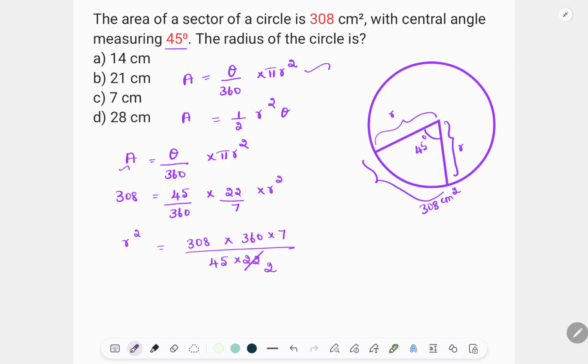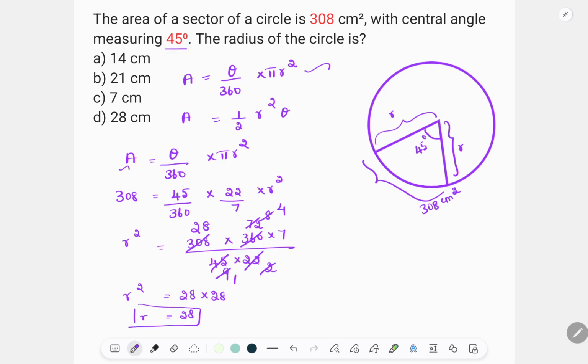2 11s are 22, so cut this. 2 11s are 22, 8 11s are 88. 9 5s are 45, 7 5s are 35. 2 5s are 10. So 1 9s are 9, 8 9s are 72. 1 4 2s are 8. So equal to 28 into 28. That is r square. So r equals 28.